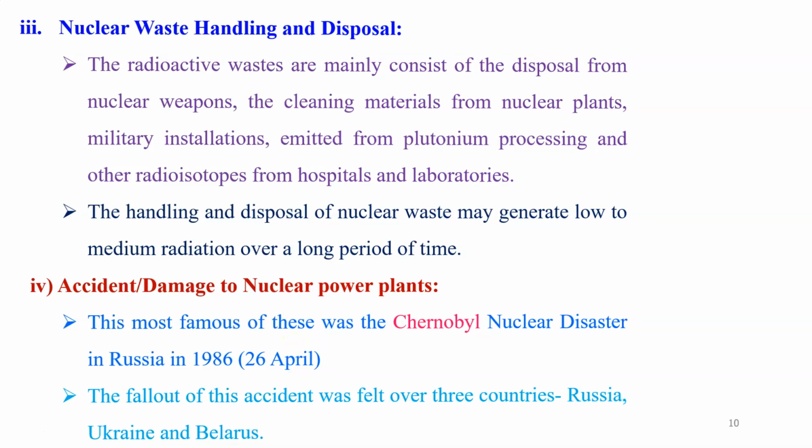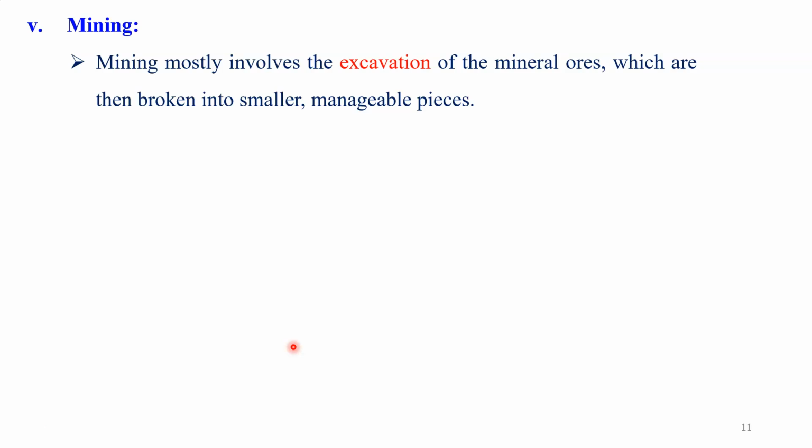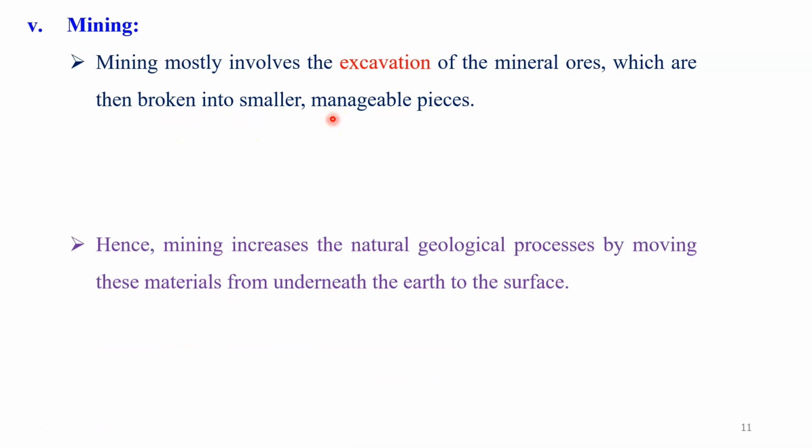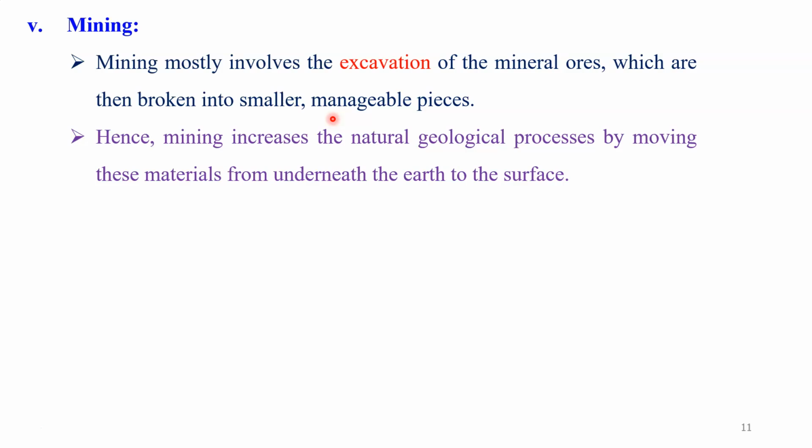The next important cause of nuclear pollution is mining. Mining mostly involves the extraction of mineral ores, which are then broken into smaller and manageable pieces. Dear student, hence mining increases the natural geological process by moving this material from underneath the earth to the surface.